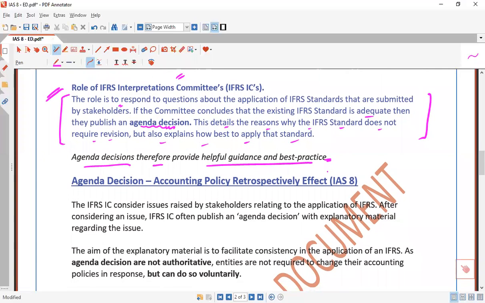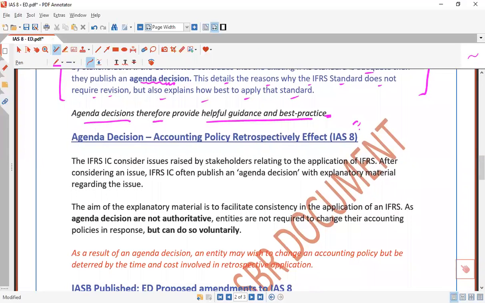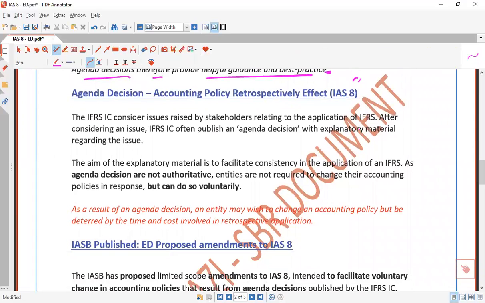In the case of IAS 8, the same thing happens. Some stakeholders approached about the retrospective complexities related to cost and time consumption, and the same thing was published as an agenda decision by the IFRS committee.